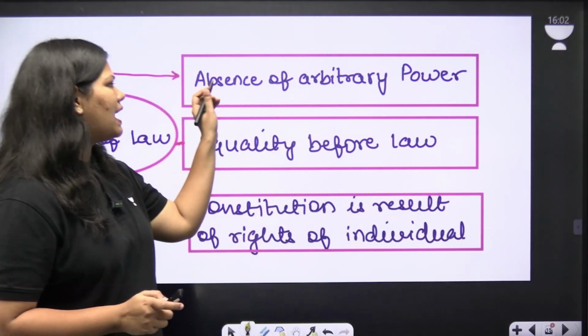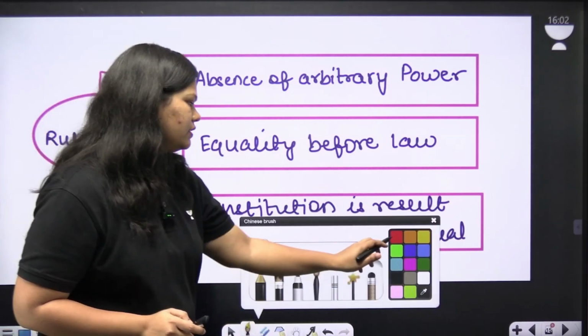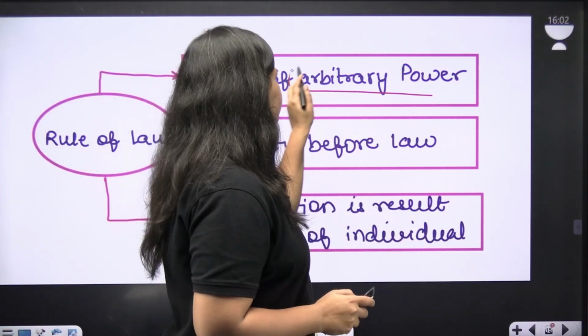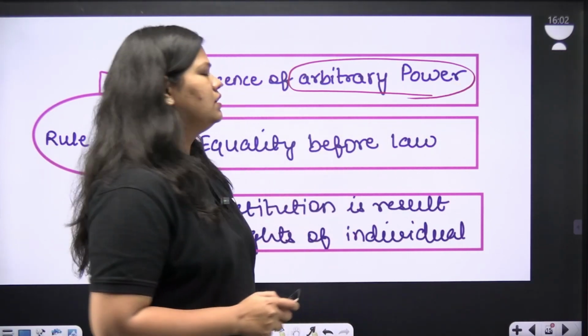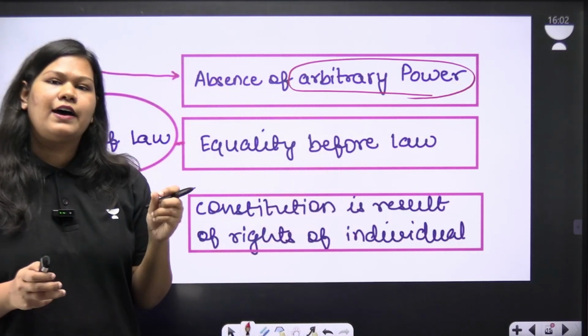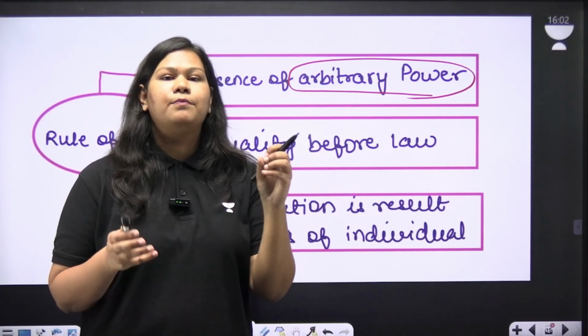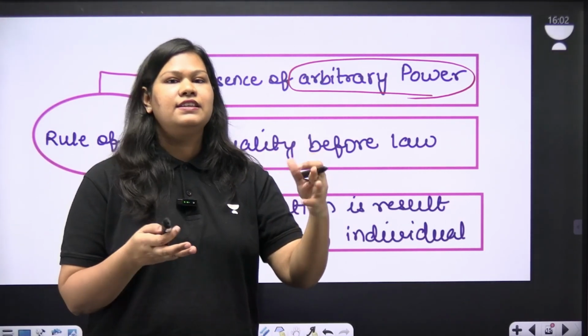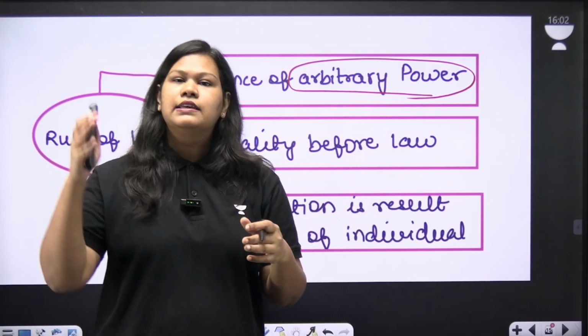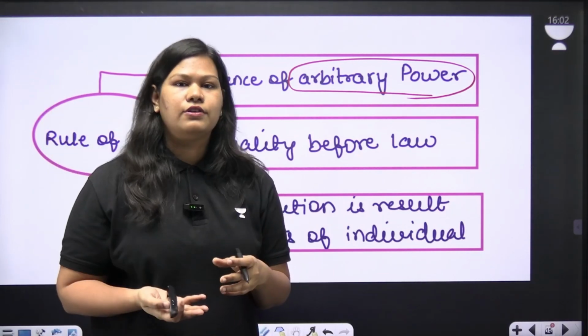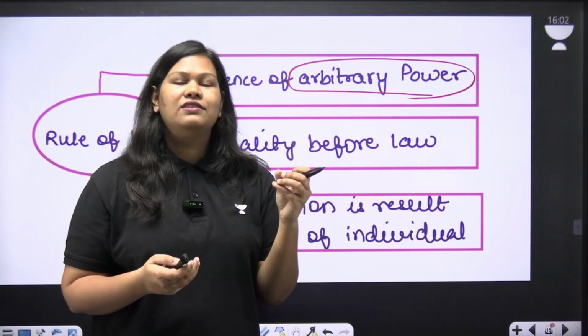The first one is absence of arbitrary power. This means that a person cannot be punished by the whims and fancies of some individuals. Earlier, kings used to punish anyone they wanted to. They used to rule by divine power.